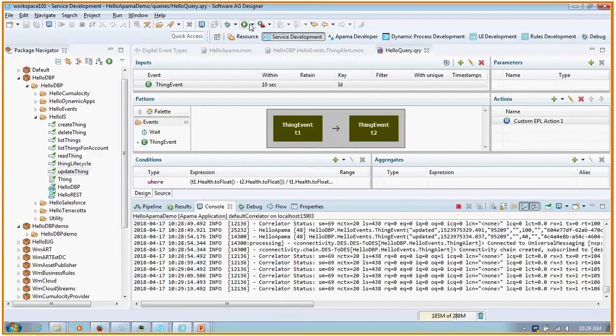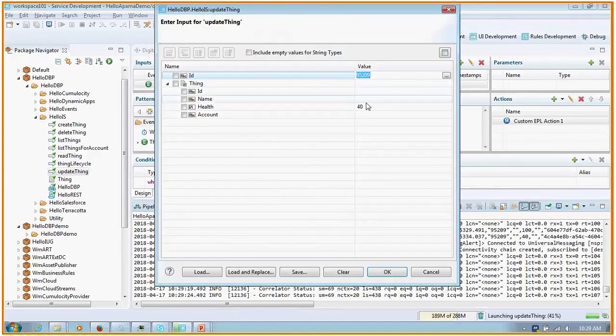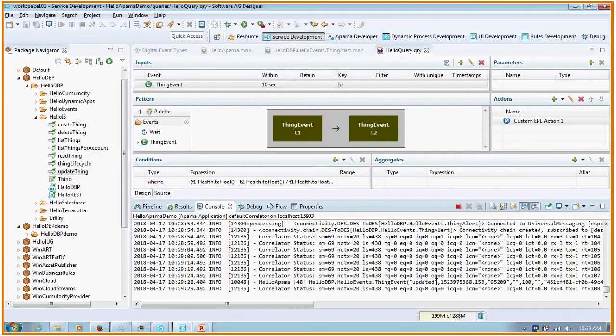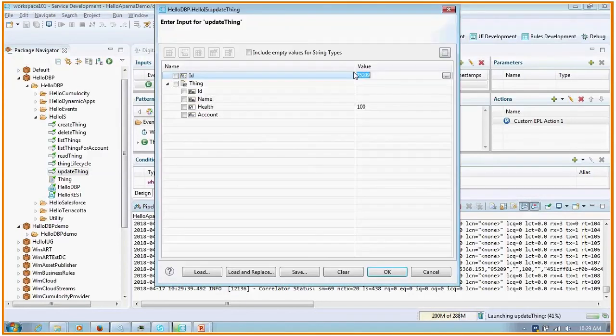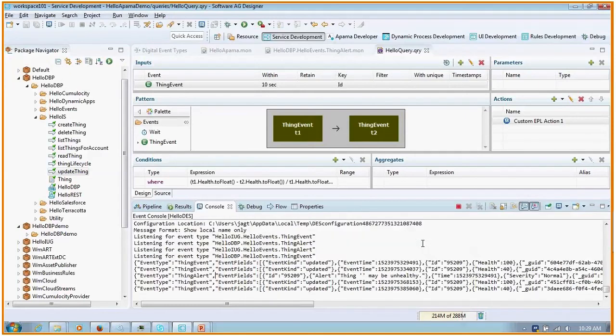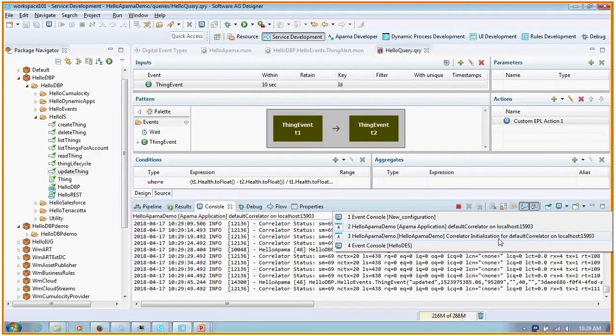So let's go ahead and try it again, the negative case, where we say it's 100. And then we can see that it had that event here. And then let's wait a few seconds, and we'll send another one that is outside the 10-second window. So if I send it again, and now I send 40, it should not trigger the alert because it went beyond the window. And switch over to the console. So you get the 40, yep, you don't see the thing alert at all? Yeah, but I didn't get the alert, right?